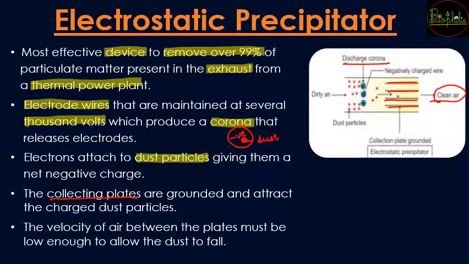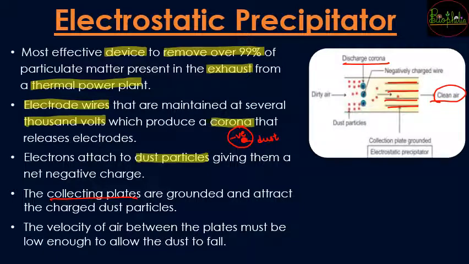So one very important thing about this electrostatic precipitator is going to be the velocity of the air. Now imagine the air that is flowing out, if it is moving at a very fast rate, what is going to happen? There is going to be lesser time for the electrons to stick onto those particles.